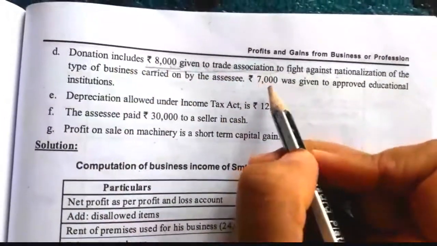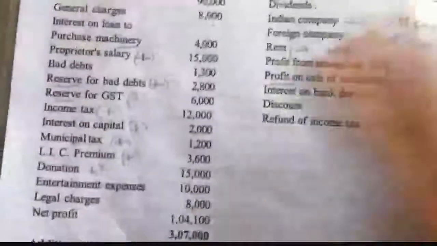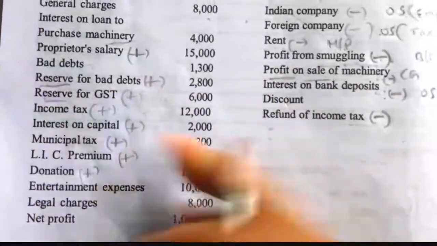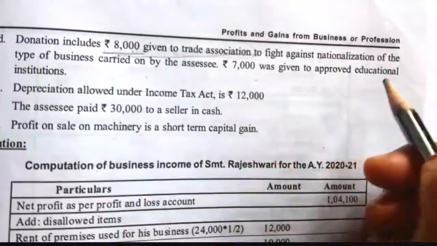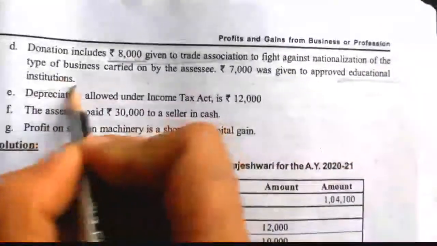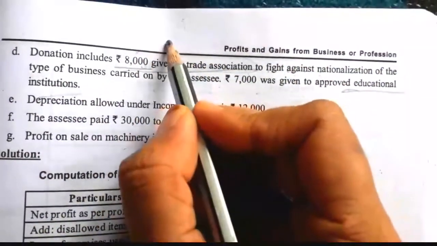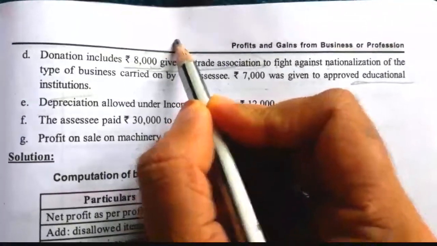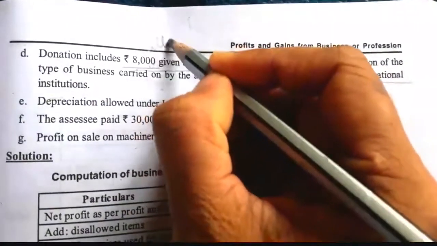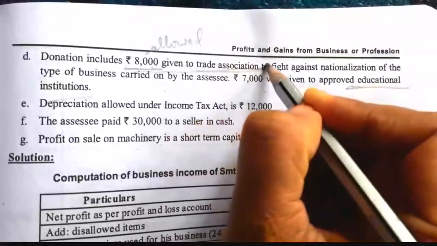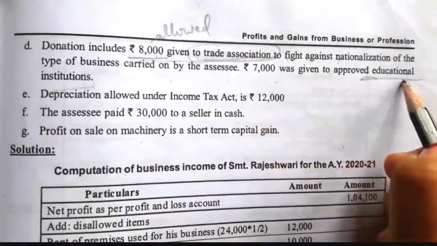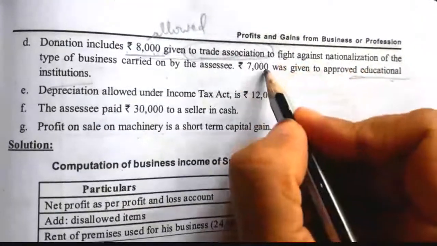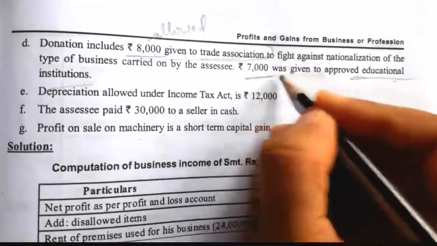Then, again, one more donation. Out of a total of how much? Total 15,000: 8,000 is given to a trade association and 7,000 is given to an educational institution. So here only 8,000 is allowed. Out of the 15,000 donation, 8,000 is allowed. The trade association is allowed because it relates to employees of a business. The 7,000 given to an approved educational institution is disallowed. So only 7,000 is disallowed.